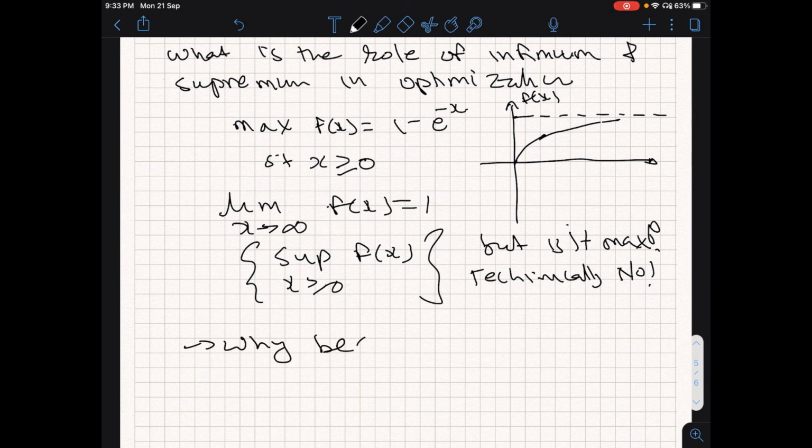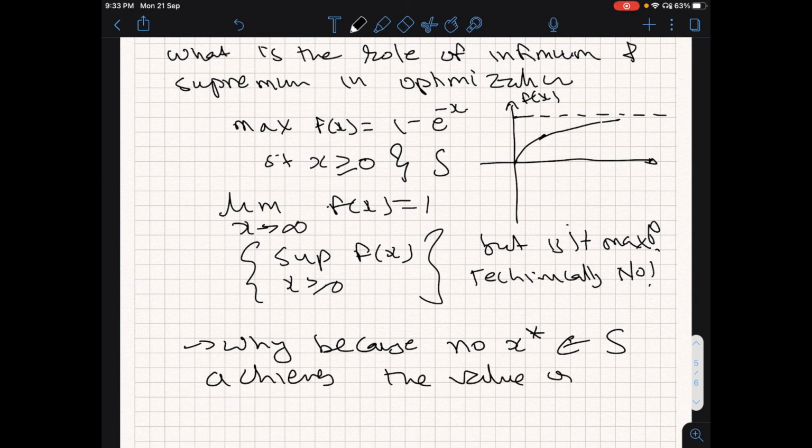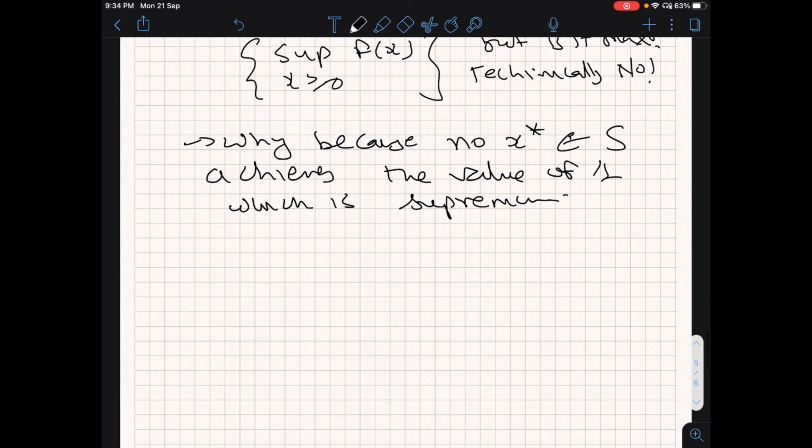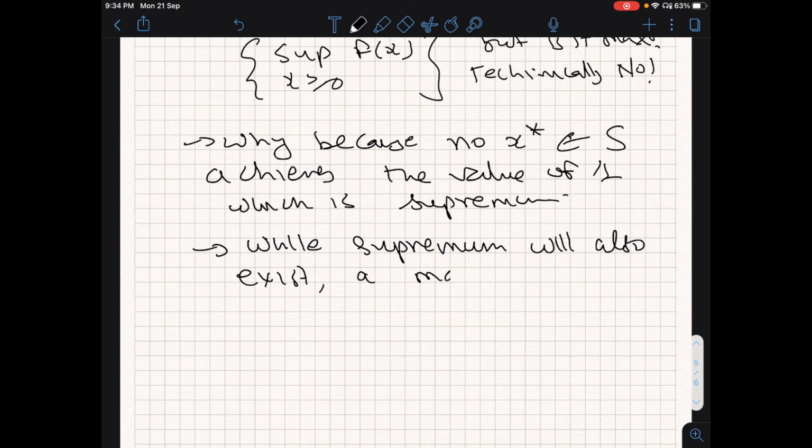Because no x star in the set S achieves the value of 1, which is the supremum. So the point I am trying to make is that while a supremum will always exist, a max need not.